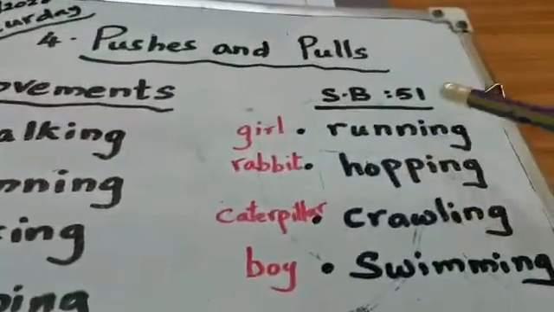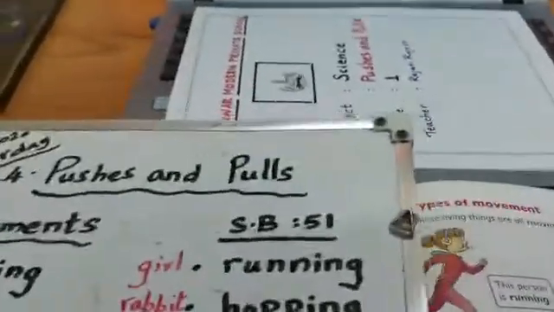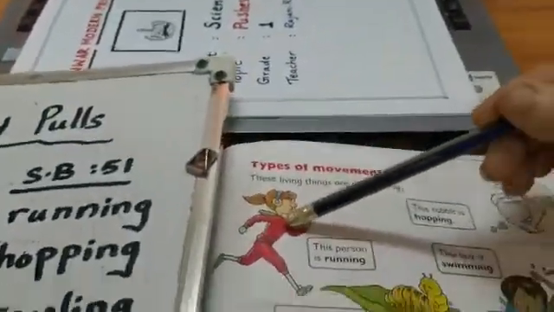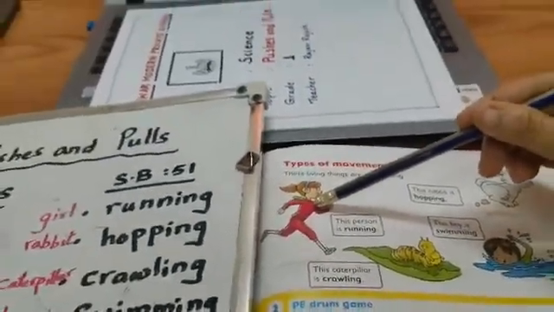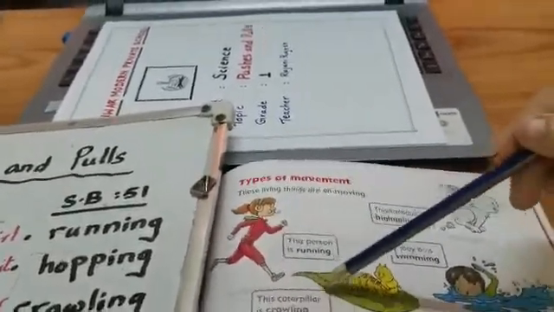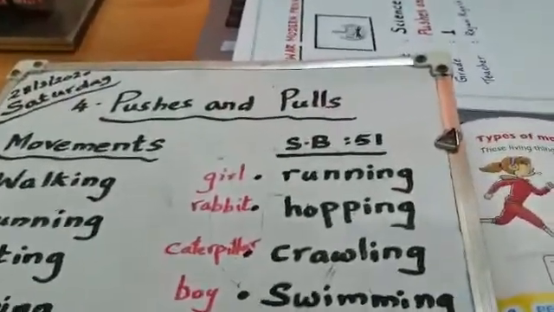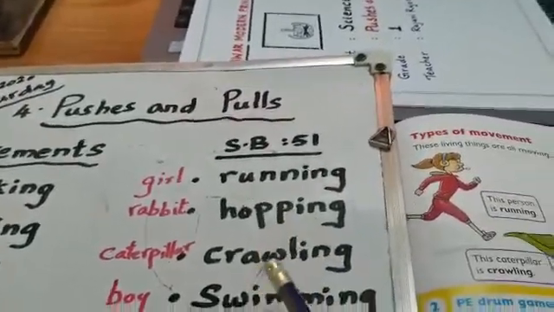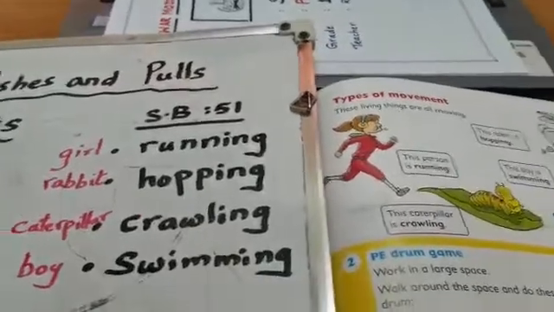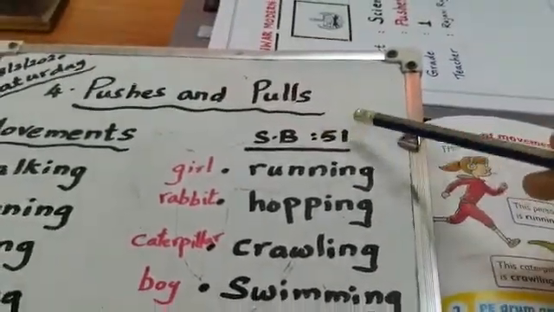All these are different kinds of movements. In the student book you can see the girl is running, the rabbit is hopping, the caterpillar is crawling and the boy is swimming. These are the movements you can see in student book page number 51.